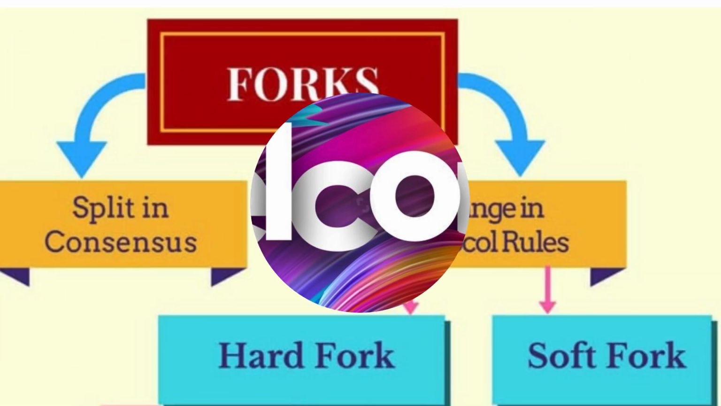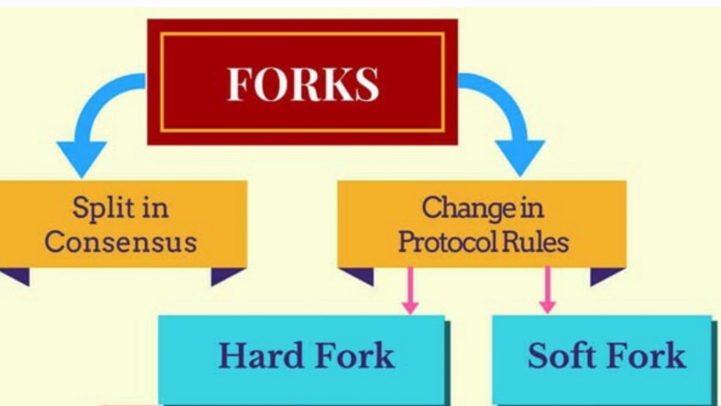Today, let us look at cryptocurrency forks. Cryptocurrency forks are significant events in the lifecycle of a blockchain network. A fork occurs when there is a divergence in the blockchain's protocol, resulting in two separate paths. This can happen for various reasons, and can lead to the creation of new cryptocurrencies. There are two main types of forks: hard forks and soft forks.